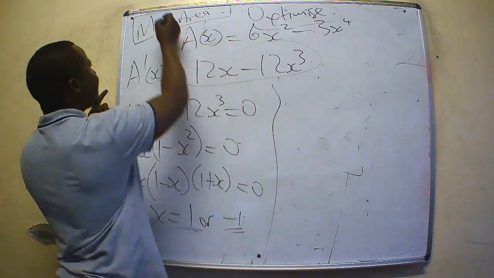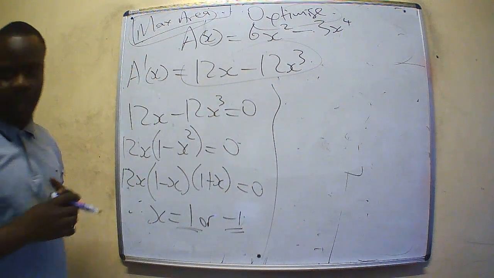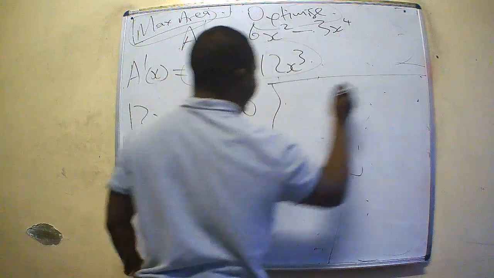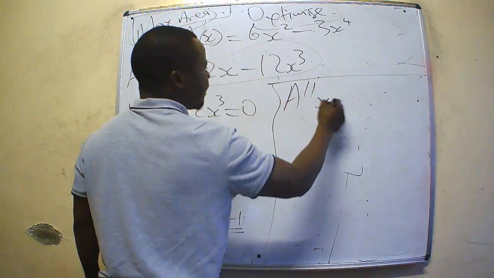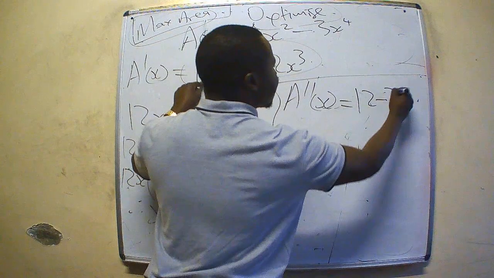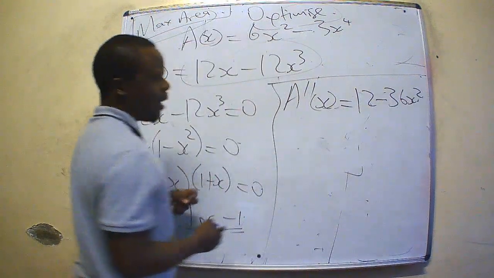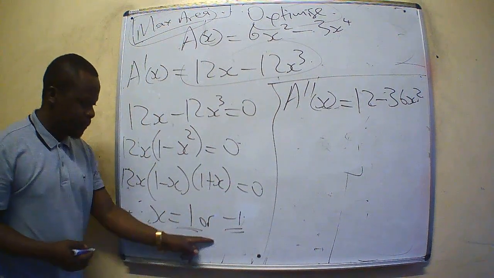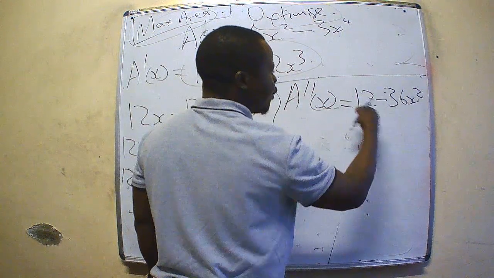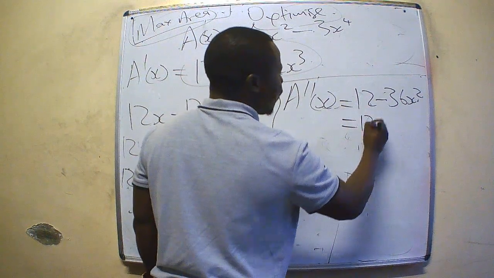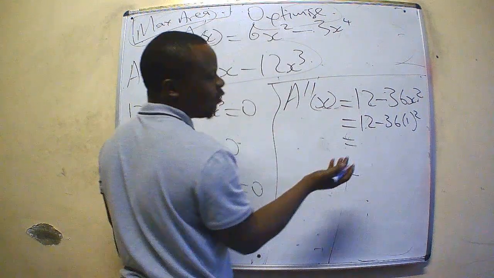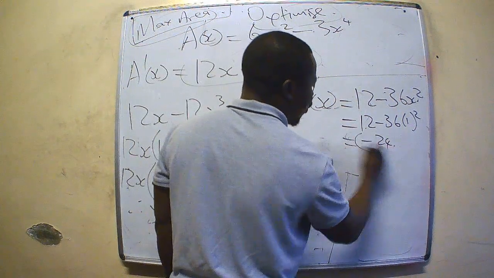Now the question wants us to find the maximum area. To find the maximum area, let us find the second derivative. The second derivative is such that we are going to have 12 minus 36x squared. Now we need to substitute these two values. If x becomes 1, this will give us 12 minus 36 times 1 squared, which is 12 minus 36, so we get negative 24.